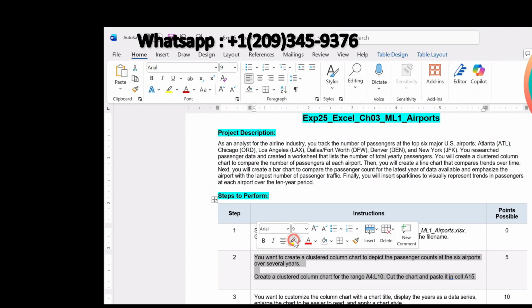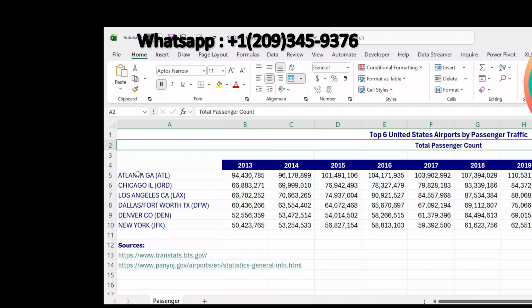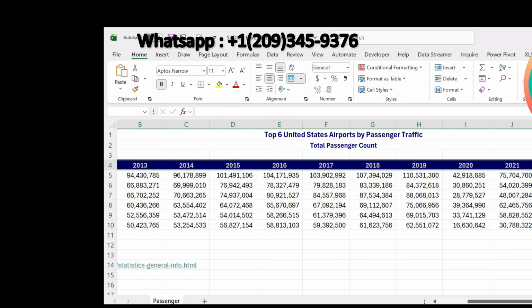Step number 2 says to create a clustered column chart to depict the passenger count at the 6 airports over several years. Create a clustered column chart for the range A4 up to L10. Cut the chart and paste it in cell A15. So first we will select A4 up to L10. Select this range A4 up to L10.